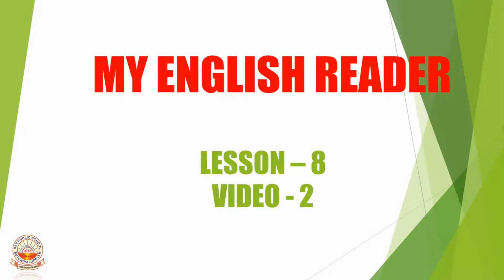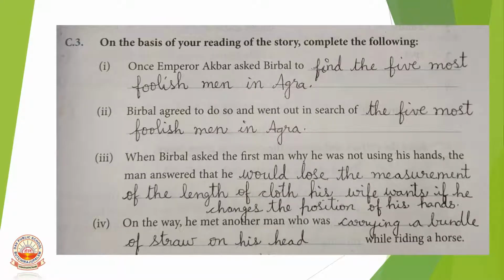So, children, this is lesson 8, video 2 from my English reader. In the previous lesson we have learned the story The Foolish Man. So, here are the exercises from that lesson. Let us start, children. On the basis of your reading of the story, complete the following.